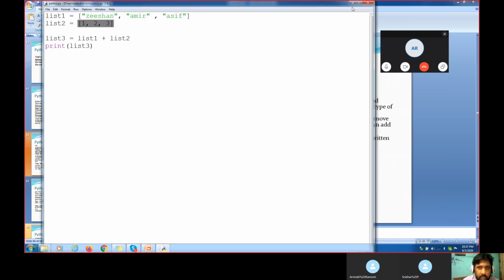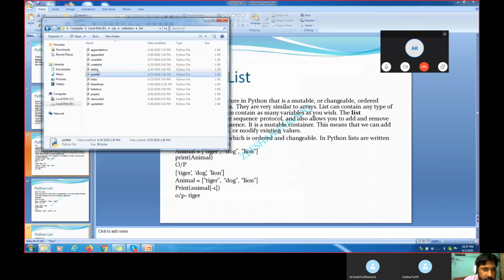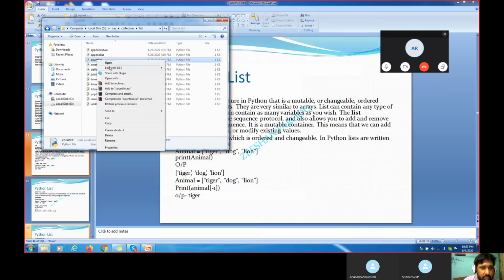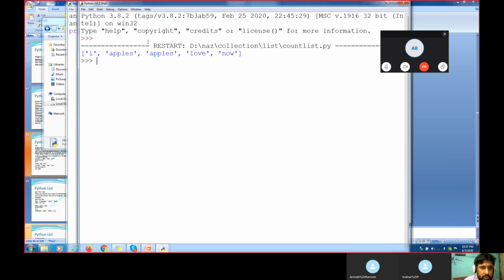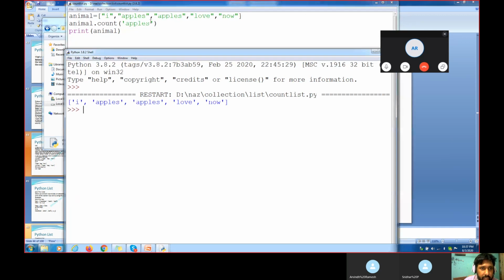Clear. Now, after this, we will try to count in the list. We have to count the list items, right? I love apples, apples. Now count apples. When I run this program, this is what happened here. See, we are getting all of this. Apple, count, and apples.